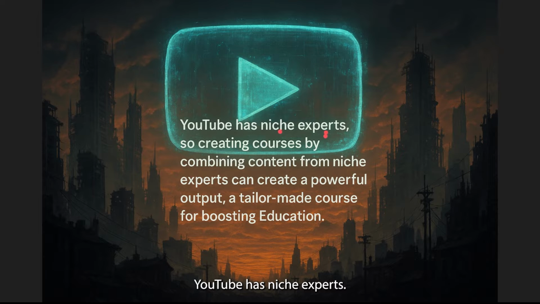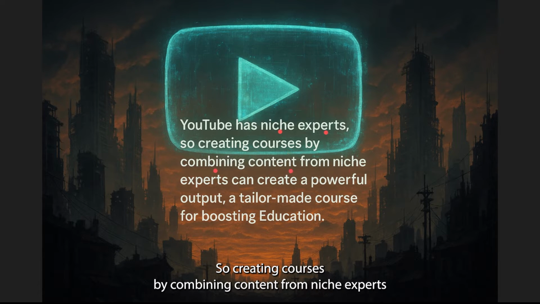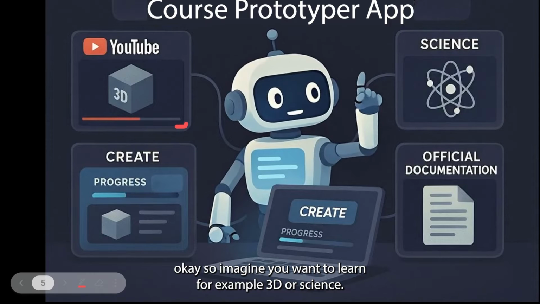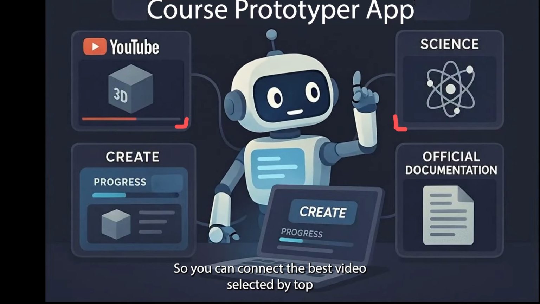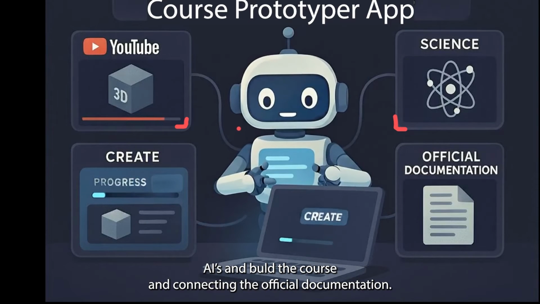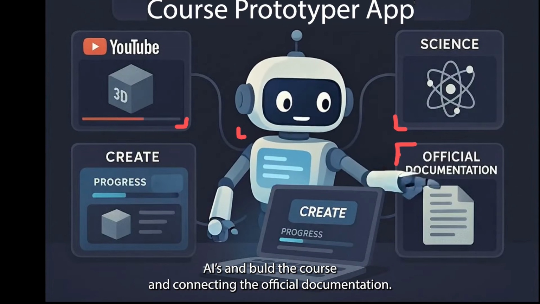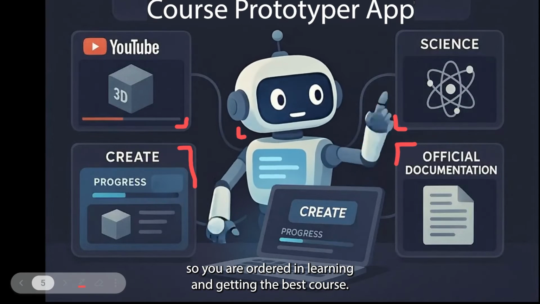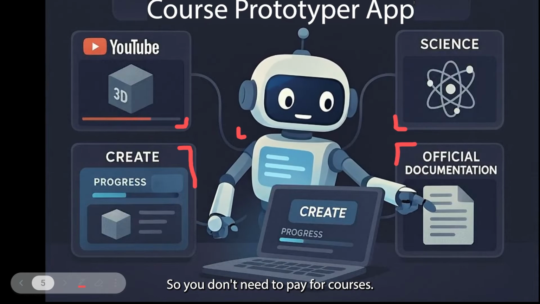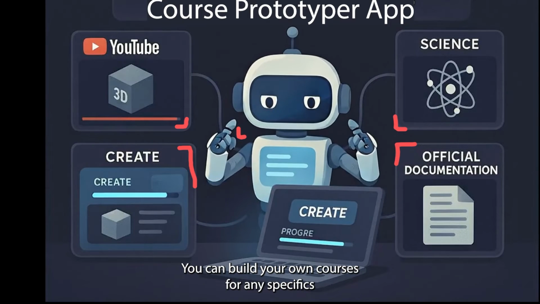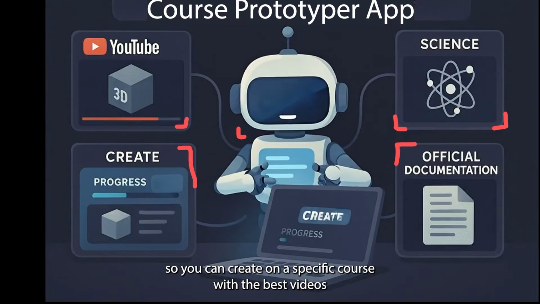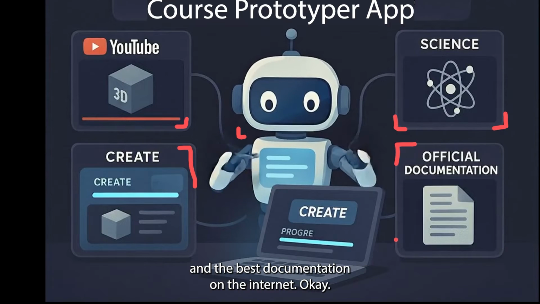YouTube has niche experts, so creating courses by combining content from niche experts can create a powerful output, a course that boosts education. Imagine you want to learn, for example, 3D or science. You can connect the best videos selected by top AIs, build a course, and connect the official documentation. And finally, you create the course and you can track your progress. So you are ordered in learning and getting the best course. You don't need to pay for courses. You can build your own courses for any specific topic, for example, a specific topic on algebra, with the best videos and the best documentation on the internet, okay?